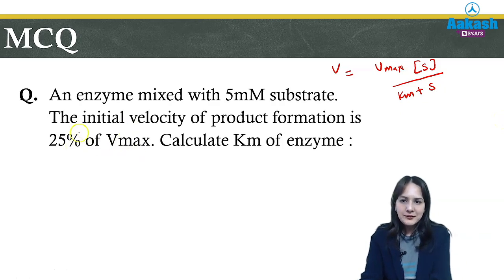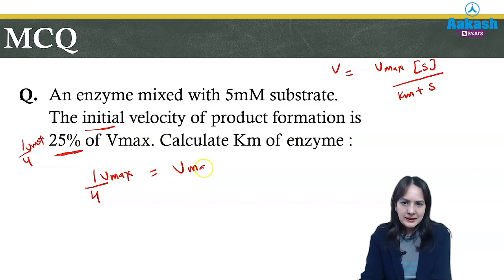Now we are given that the initial velocity of product formation is 25% of Vmax, which means it is 1/4 of Vmax. So to fill in the values, initial velocity, 1/4 of Vmax, is equal to Vmax times substrate concentration, which is 5, over Km, which we have to find, plus again the substrate concentration, 5.